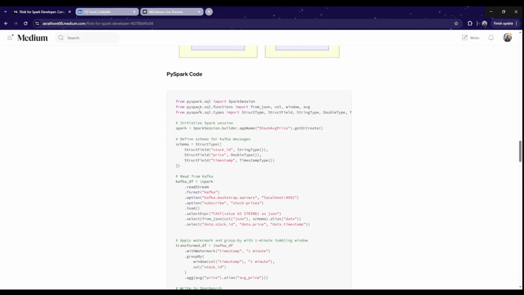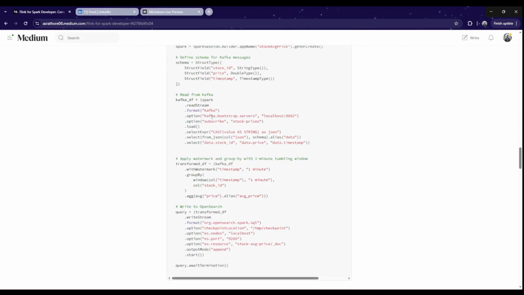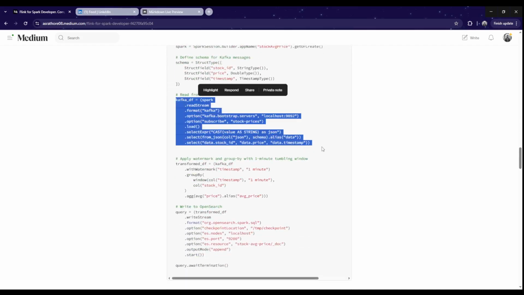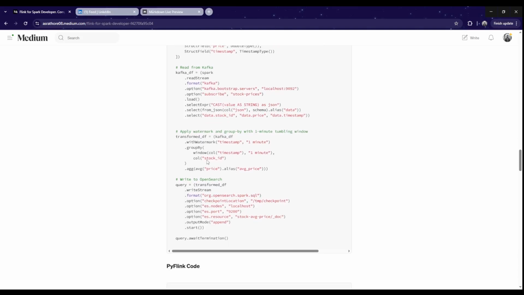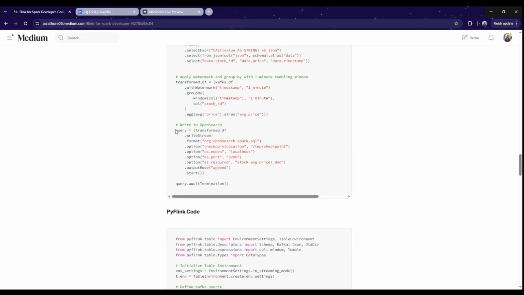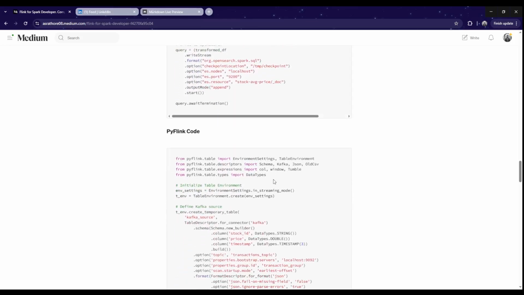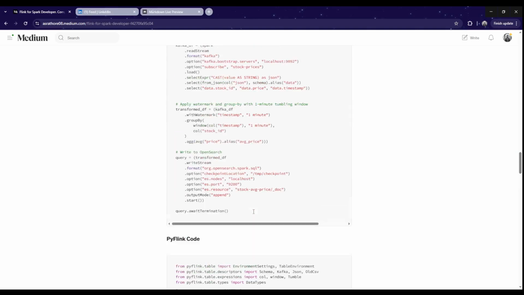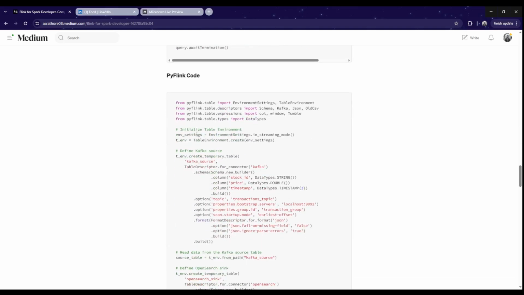Code wise, this is PySpark code. Basically, first we create a stream to read the Kafka data. Then we do the watermarking, group by, and average price calculation, and then we write it to the OpenSearch sink. This was PySpark. I wrote the same in PyFlink with the Table API. It is something similar.